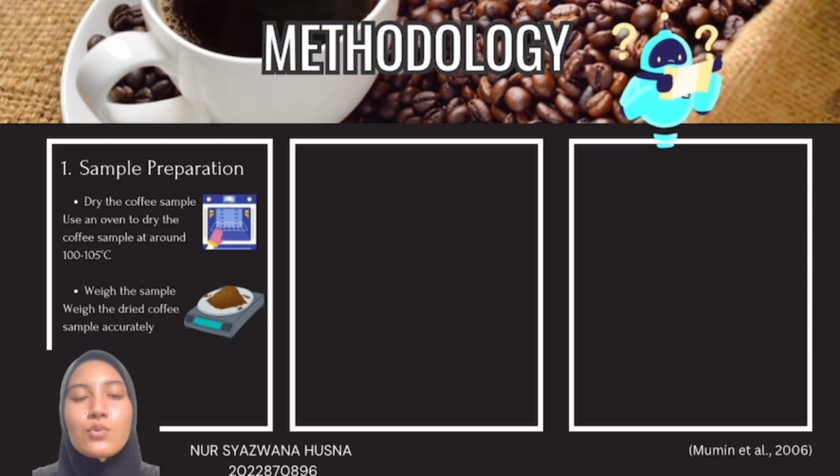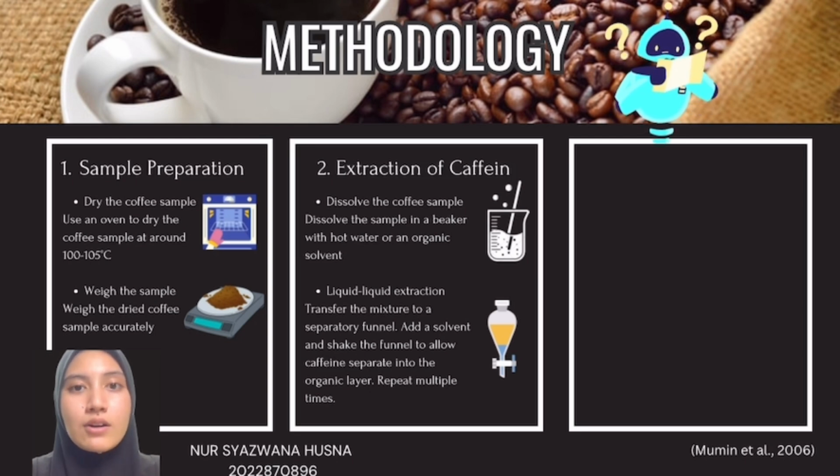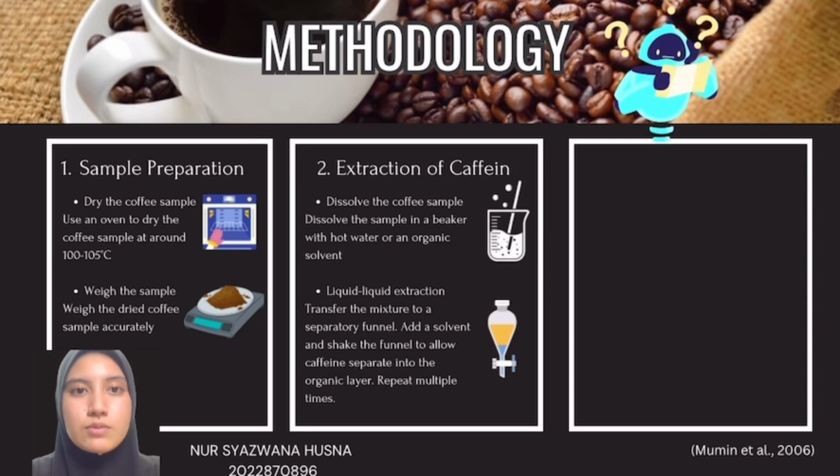The dried coffee is then weighed accurately with a known amount. The next step is extraction of caffeine. After being weighed, the coffee sample will be placed in a beaker and dissolved with hot water or an organic solvent. The mixture will then be transferred to a separatory funnel. In the separatory funnel, a solvent in which caffeine is more soluble will be added, for example, chloroform. Then the funnel will be shaken to allow caffeine to partition into the organic layer. This extraction process will be repeated multiple times to ensure maximum extraction of caffeine.